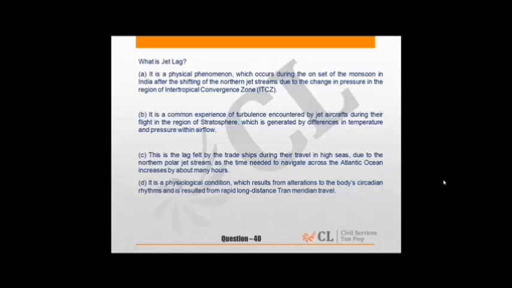Or if we want to define it, it is a physiological condition which results from alterations to the body's circadian rhythms and results from rapid long distance transmeridian travel. So answer is D. And we can also say that it is a temporary disorder which generally goes away after 3 or 4 days. Then we become normal to that time zone. And there may be fatigue, insomnia and other symptoms.